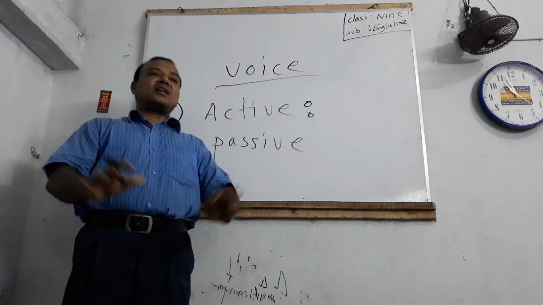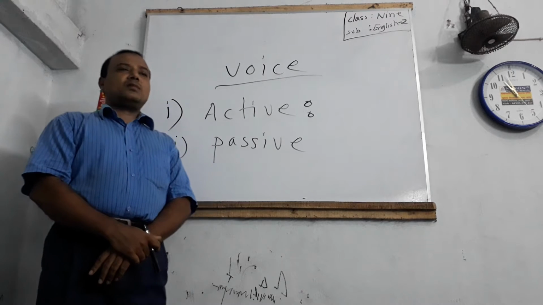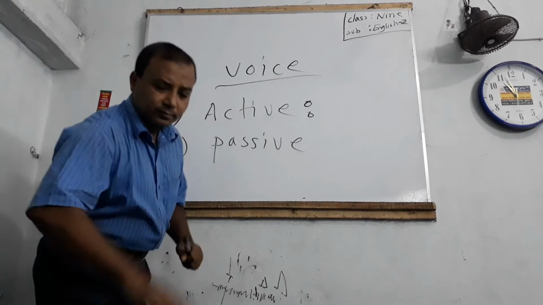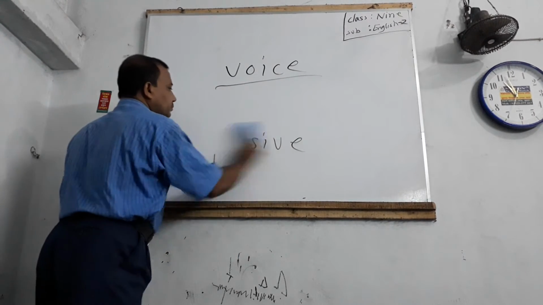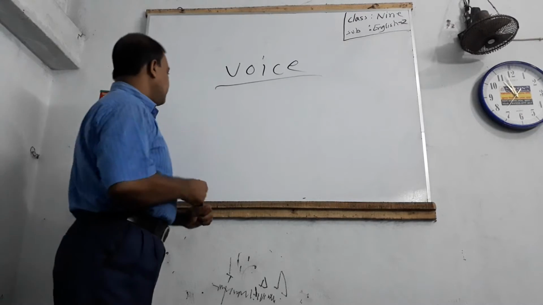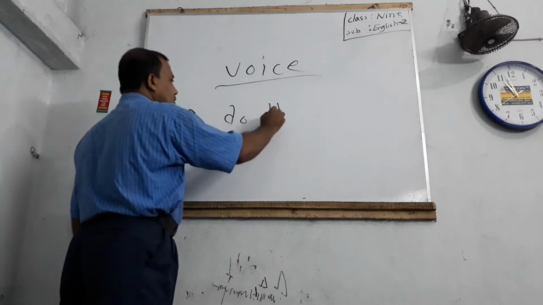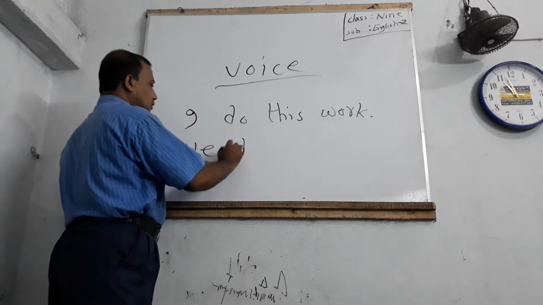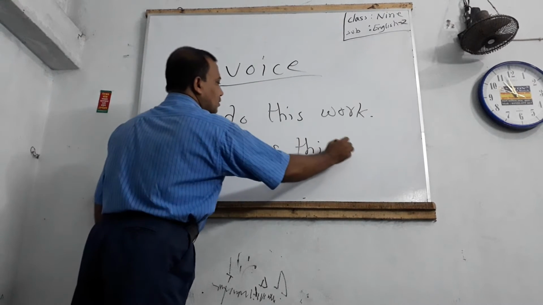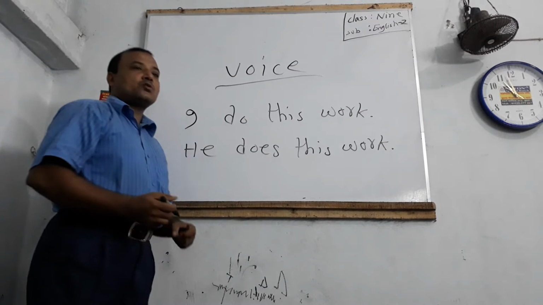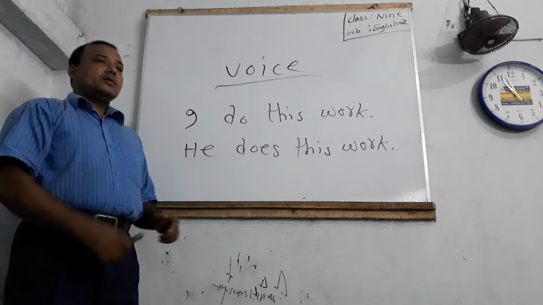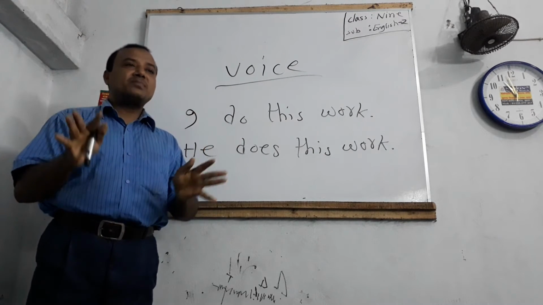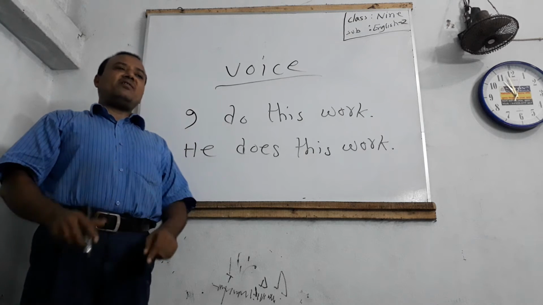It is so because the subject is active, such as: I do this work, he does this work.